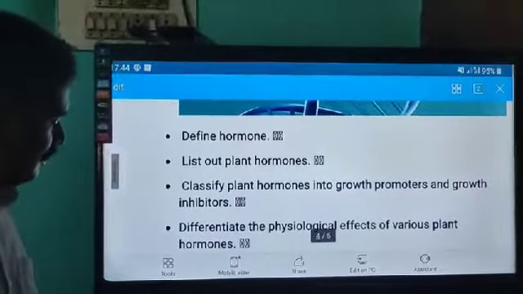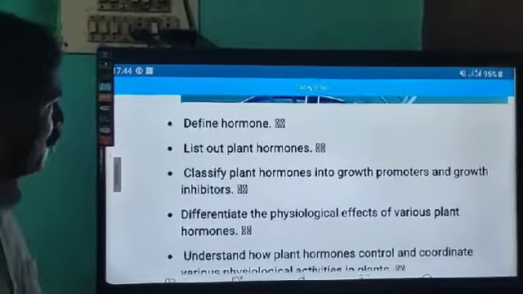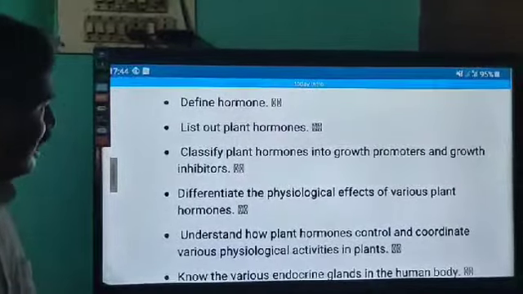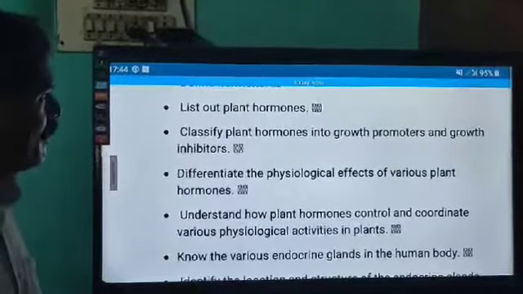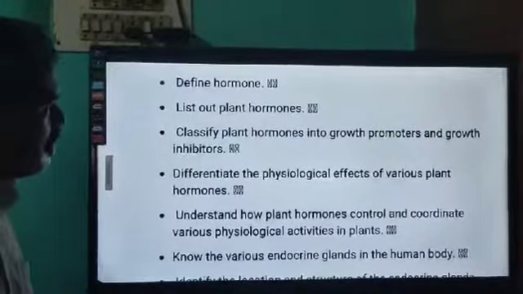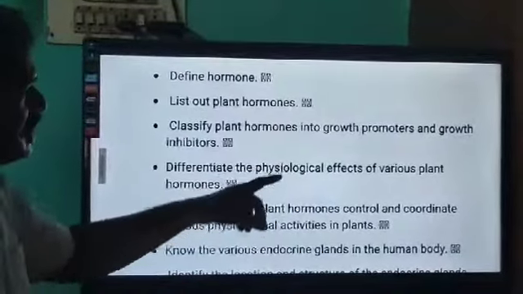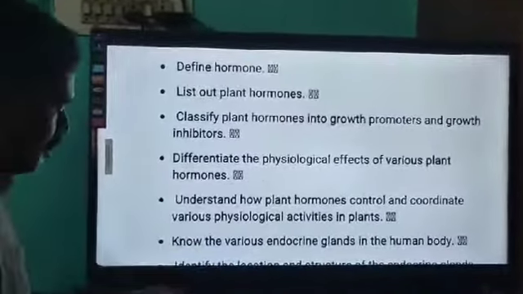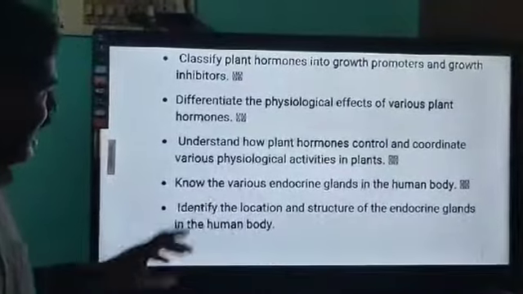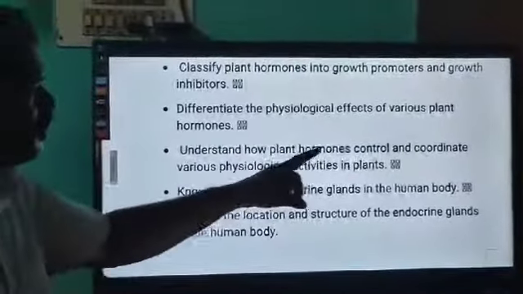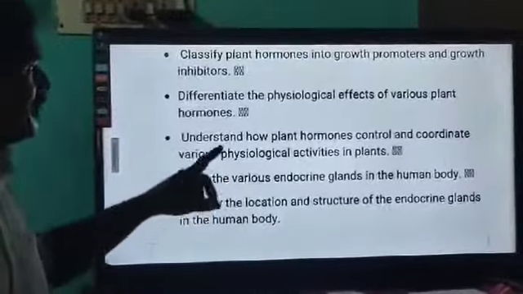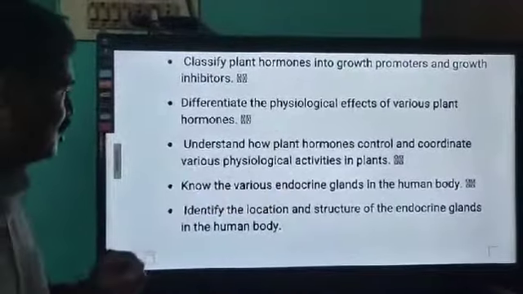Define hormone, list out plant hormones, classify plant hormones into growth promoters and growth inhibitors, differentiate the physiological effects of various plant hormones, and understand how plant hormones control and coordinate various physiological activities in plants.